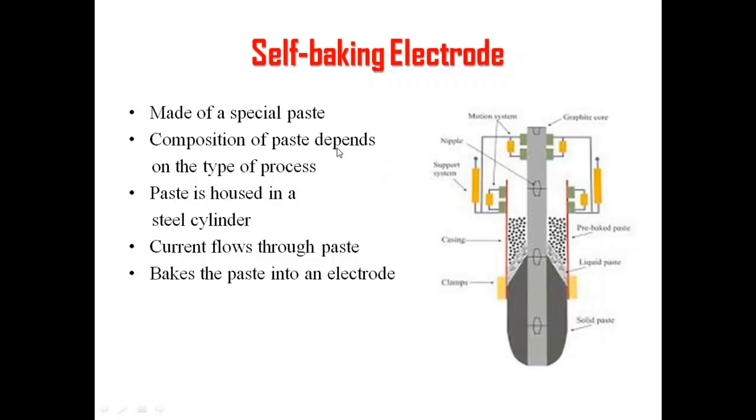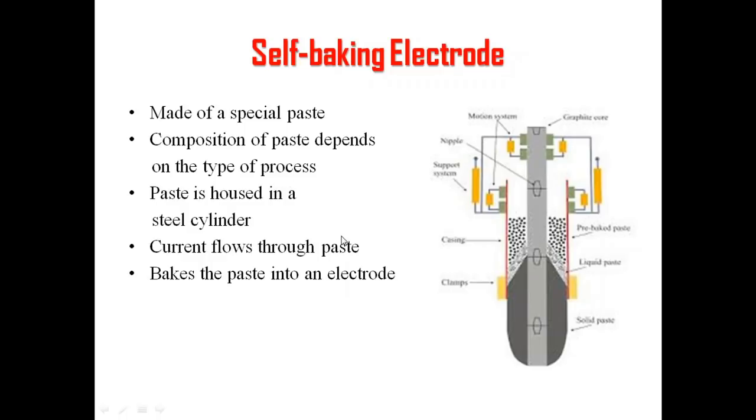This paste is going to be placed in a steel cylinder. So this is the steel cylinder, and in this cylinder we will have a paste, and the current is made to flow through that paste. When current flows through the paste, it will be heated up and bake, and that will be made into an electrode. So this is how the self-baking electrode can be developed. The paste totally depends upon the type of process for which it is used.